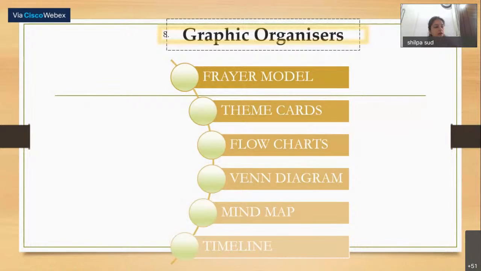Next is use graphic organizers. We can use a variety of graphic organizers for prose teaching. The first one is the Frayer model. I will be dealing with all of them in my next slides. I'm just reading them out: Frayer model, theme cards, flow charts, Venn diagram, mind map, timeline.